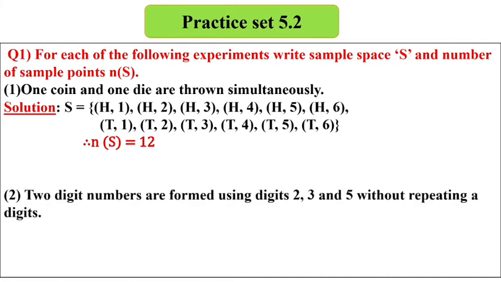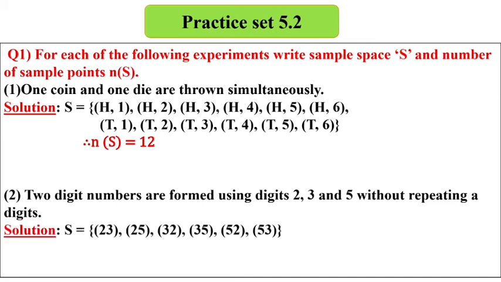The second question is given. 2-digit numbers are formed using digits 2, 3, 5 without repeating a digit. Without repeating means numbers like 22, 33 and 55 will not come. Repeated numbers will not come. So here we will form the numbers 23 and 25 from 2. From 3 what can we form? 32 and 35. From 5, what can we form? 52 and 53. So the number of samples will be how much? 6. 1, 2, 3, 4, 5, 6 samples are given.